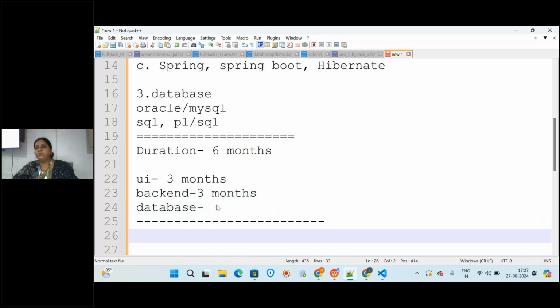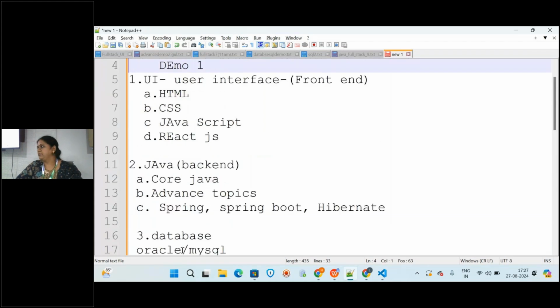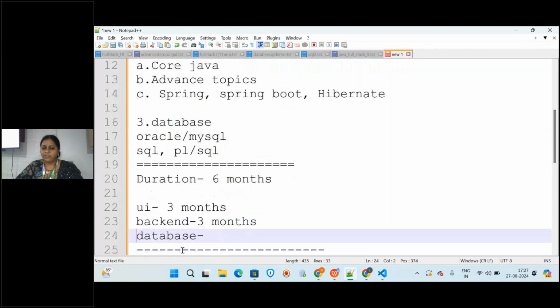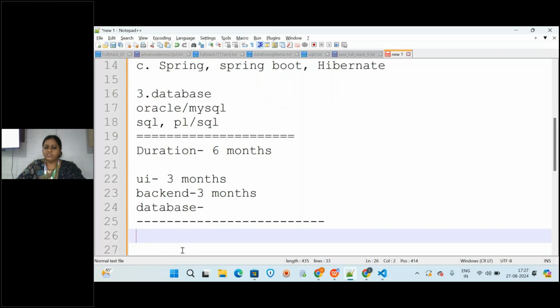Okay, and how the classes are taught to you. So in the classes, every day I will be creating running notes like this. Whatever I am explaining, I will write step by step like this. Suppose I am talking about HTML, so I will be explaining about HTML step by step.